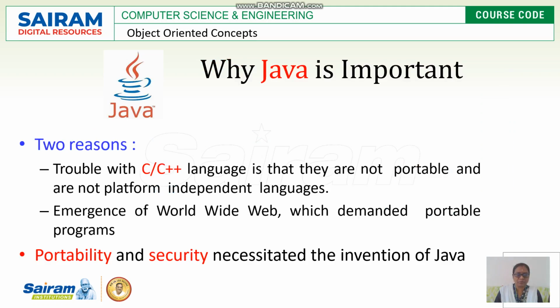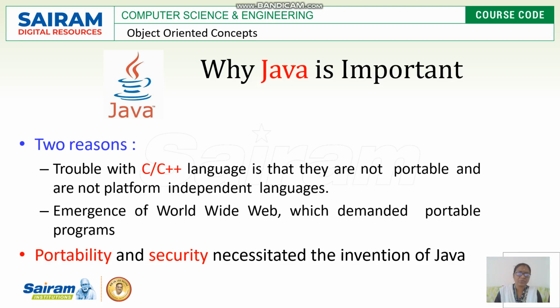Why is Java important? What is the need, the primary motivation of Java? The main things are portability and security. These are the two words with which we can say Java is more important. What is meant by portability? C and C++ are not portable because they are not platform independent.